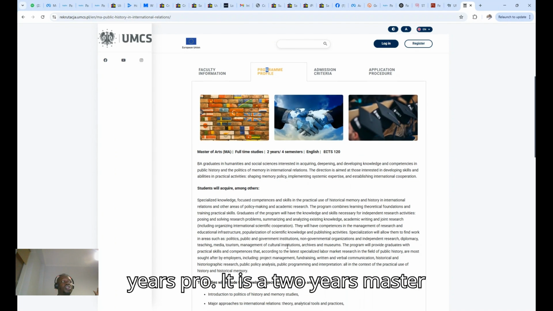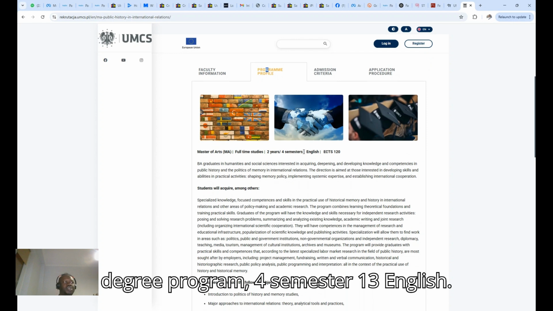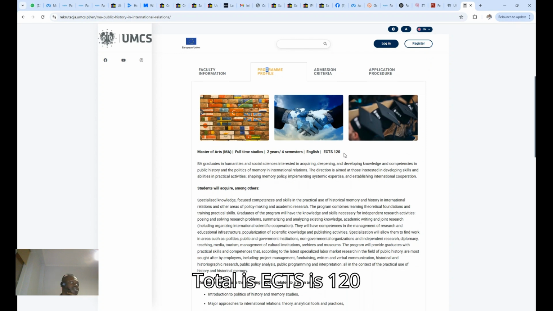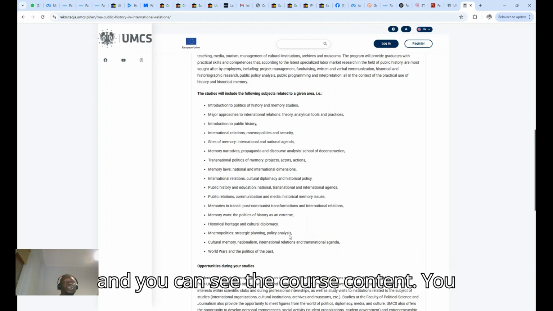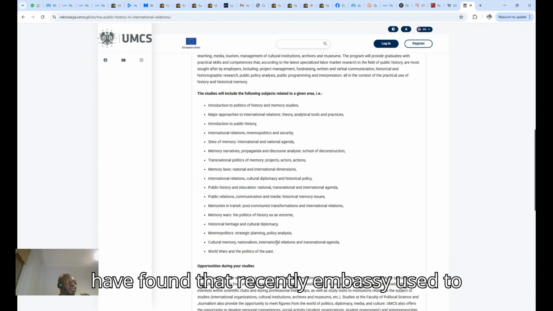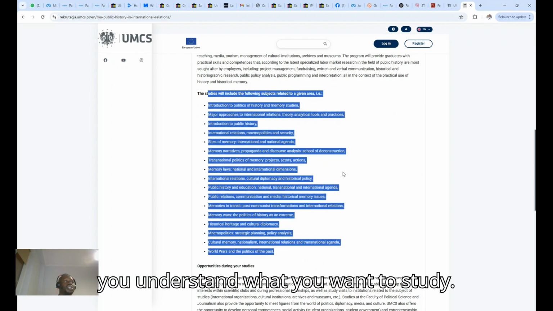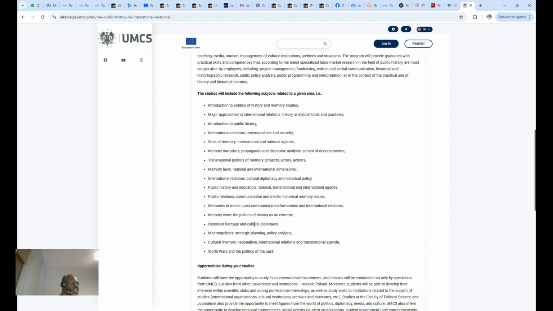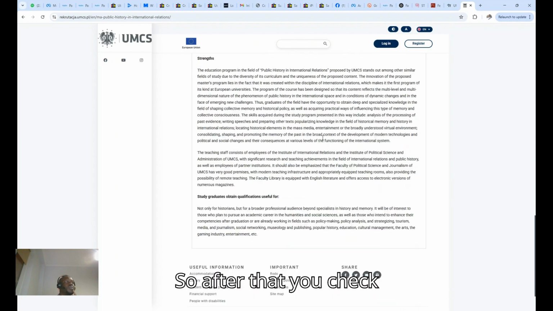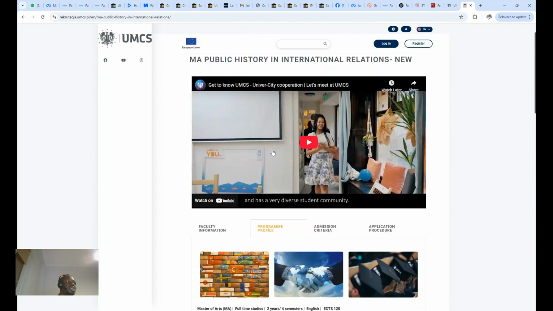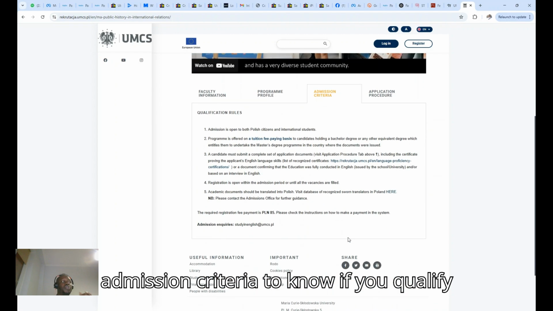It's a 2-year master's degree program, 4 semesters, taught in English. Total ECTS is 120. And you can see the course content, because I found that recently the embassy used to ask about these questions to make sure you understand what you want to study. So after that, you check the admission criteria to know if you qualify for it.